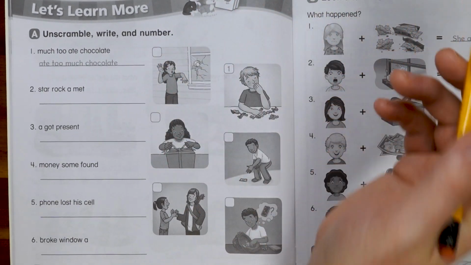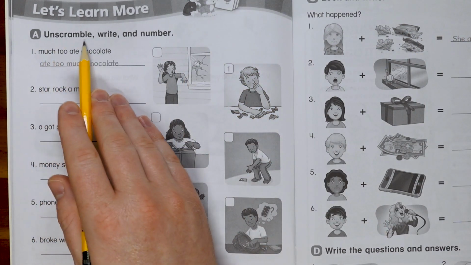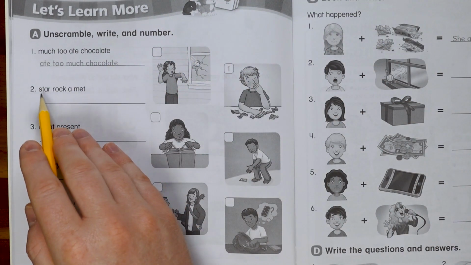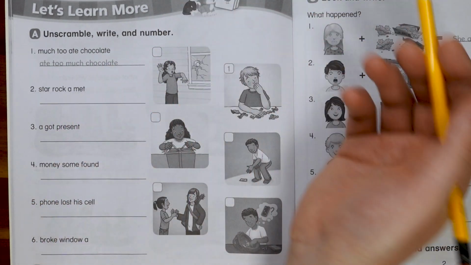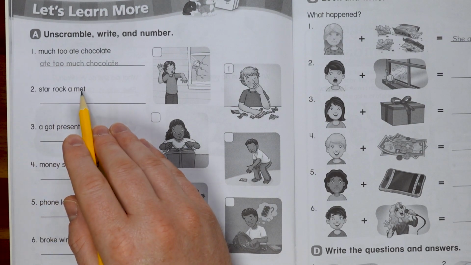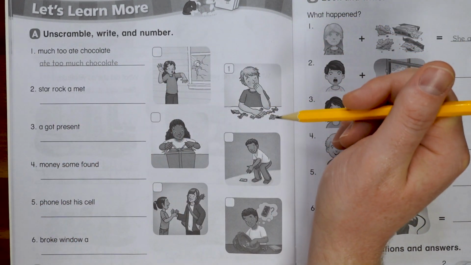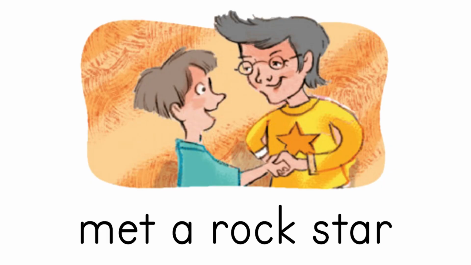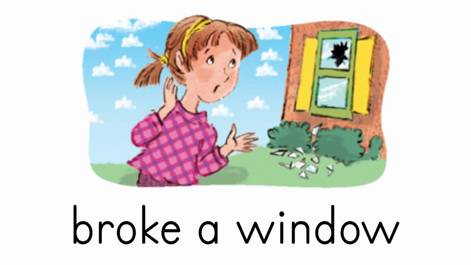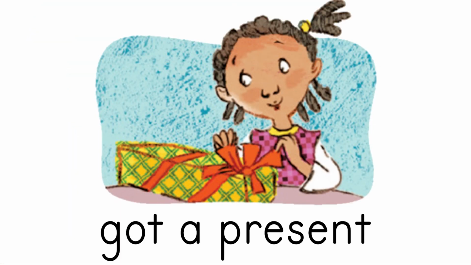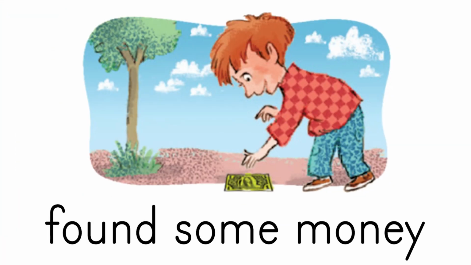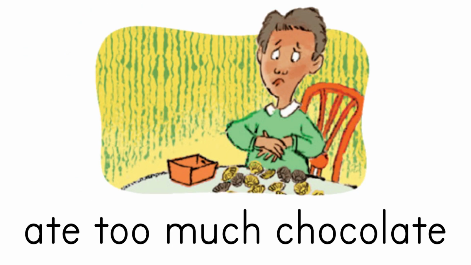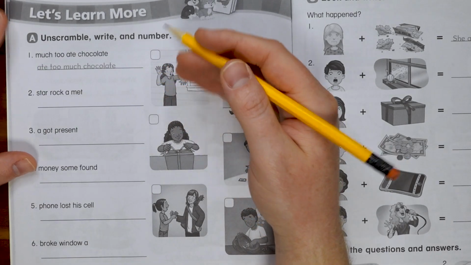All right, so first we have part A that says unscramble, write, and number. Here we have all of the words in the verb phrase, but they're mixed up. Star rock a met. Let's look at what it looked like in our student books first. Met a rock star. Broke a window. Got a present. Found some money. Lost his cell phone. Ate too much chocolate. And now let's fill them in.